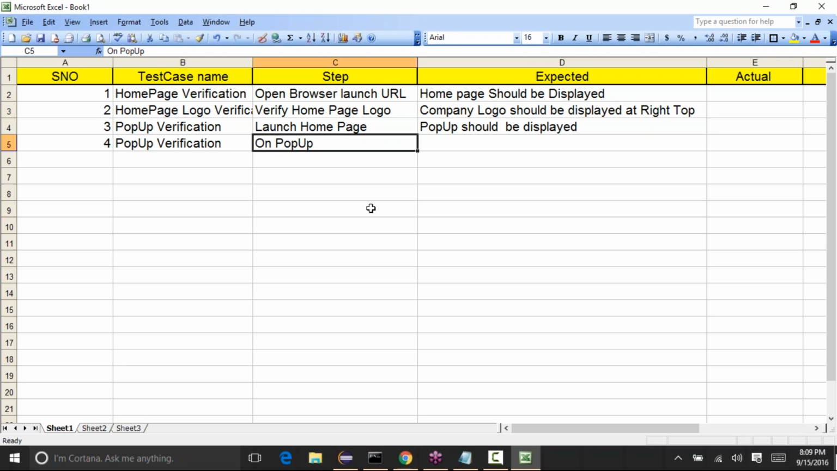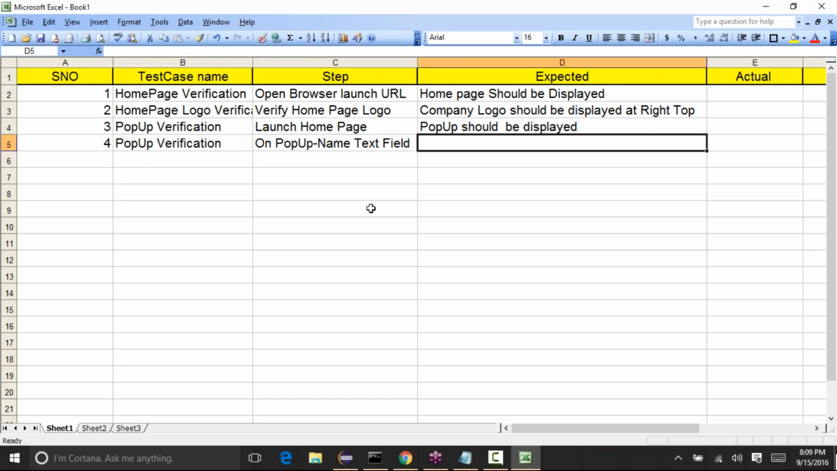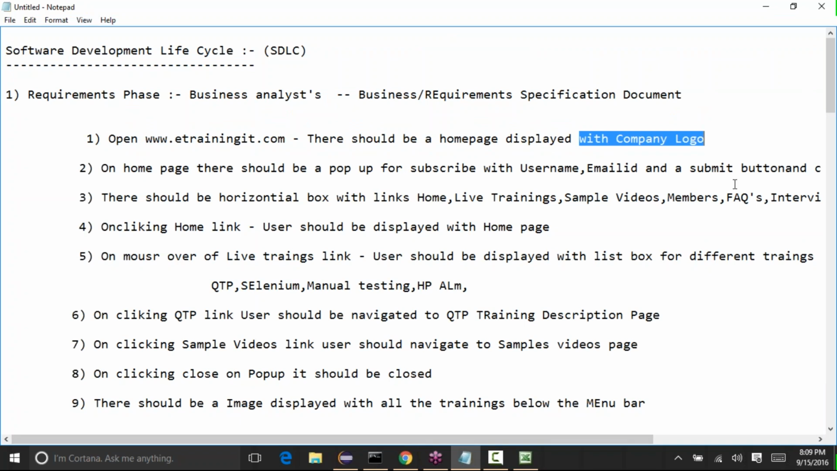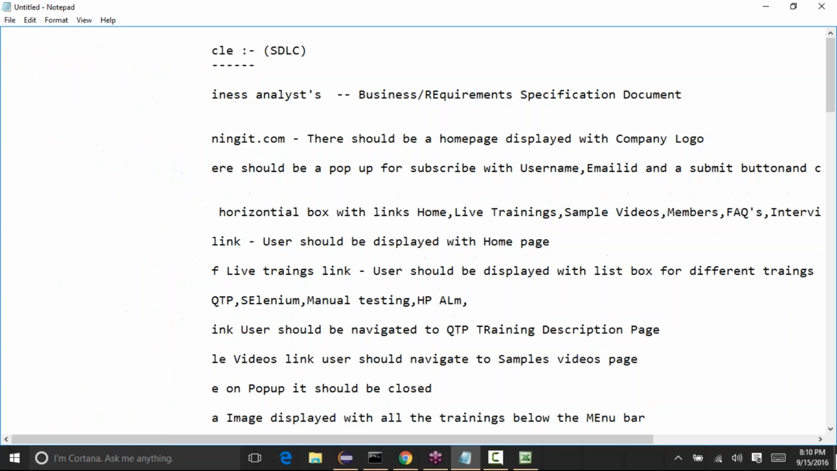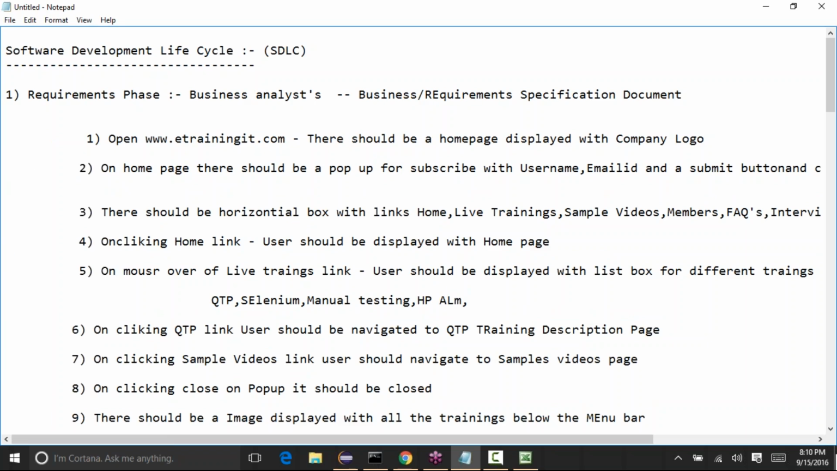or on pop-up, let's say name edit box, name text field, something. Okay, like name text field should be displayed, something like this. And let's say name, username, email ID, and the submit button should be displayed. And there can be some other information.